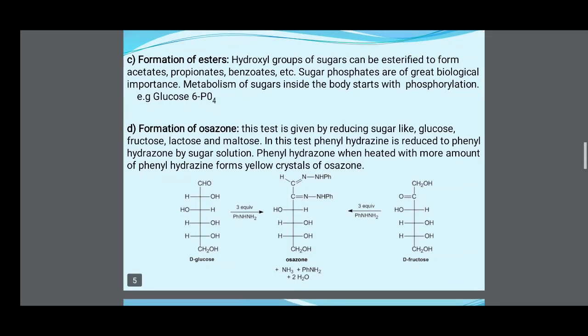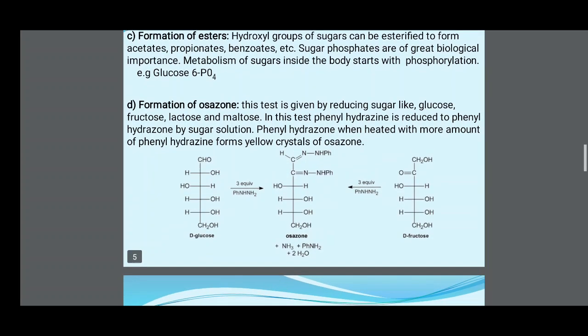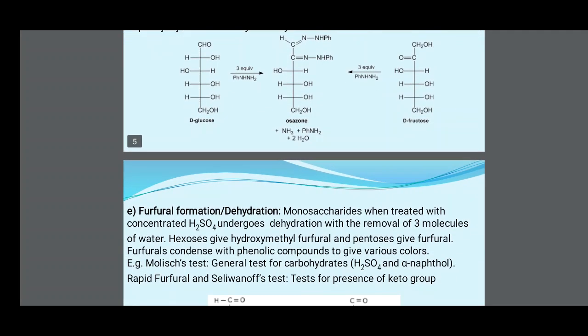D-glucose with phenylhydrazine hydrochloride gets converted into the osazone form, and D-fructose with 3 equivalents of phenylhydrazine hydrochloride also gets converted into osazone.